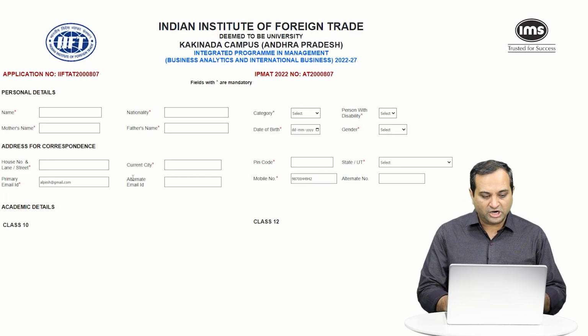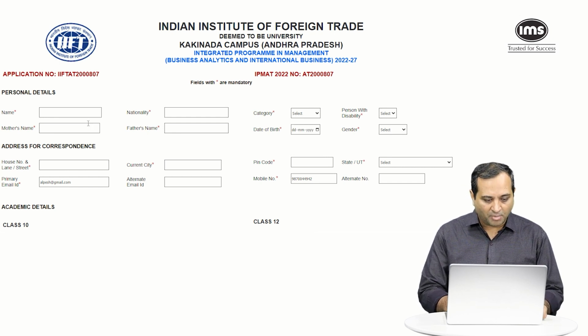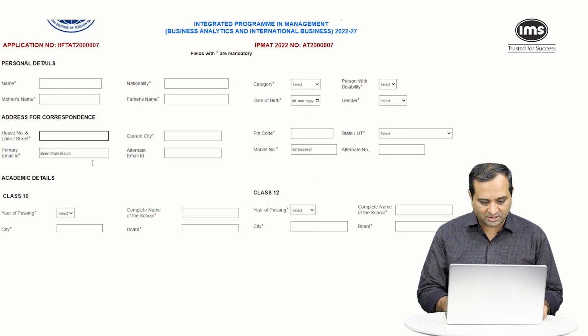So now you need to input your name, your nationality, your category, which most of us would be in the general category. If you have any disability, mention here, your mother's name, your father's name, your date of birth, your gender, and address for correspondence. Please make sure that you mention a proper address.